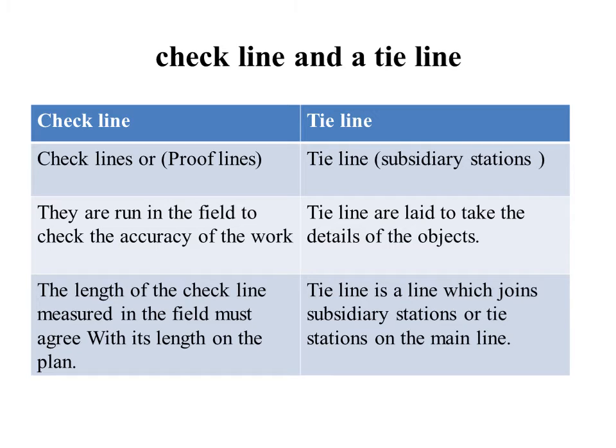In case of check line, the length of the line measured in the field must agree with its length on the plan. The tie line is a line which joins subsidiary stations or tie stations on the main line.